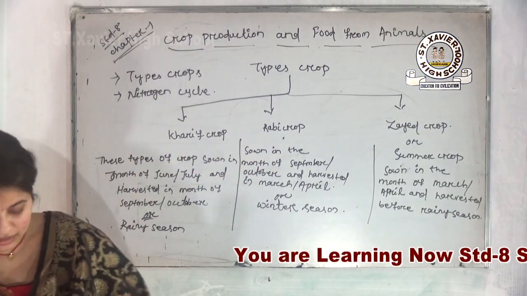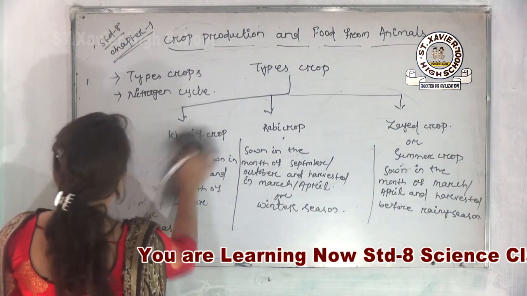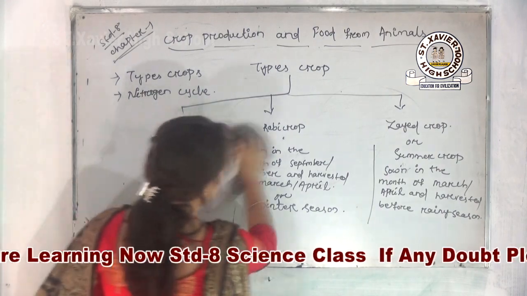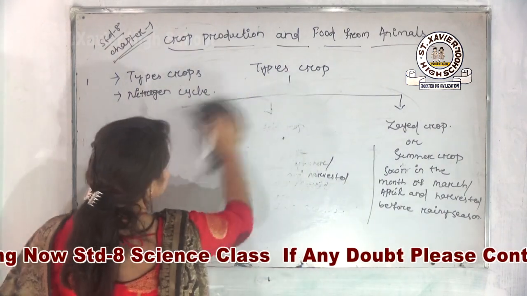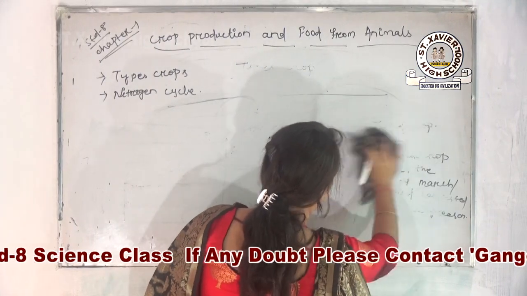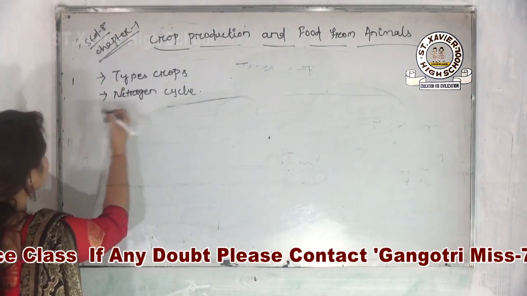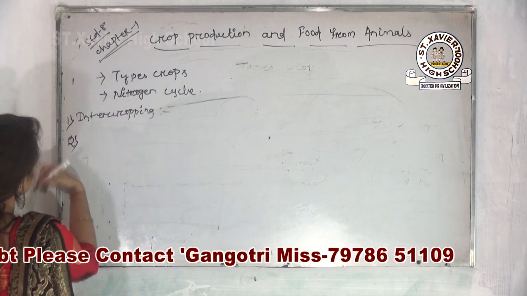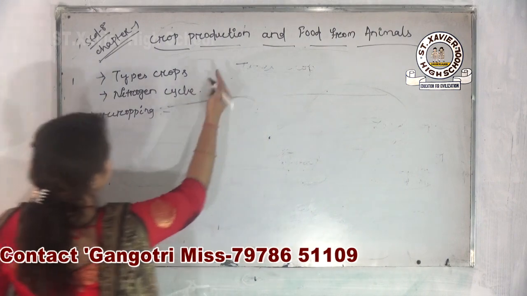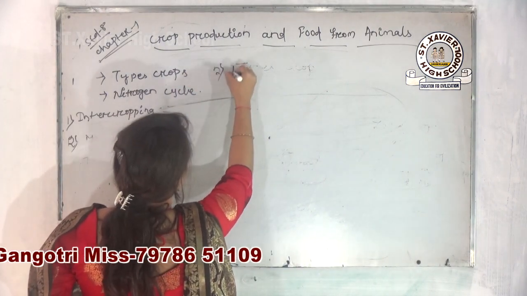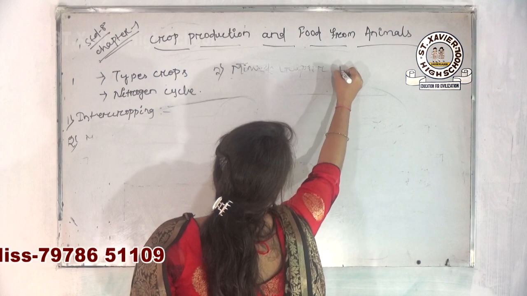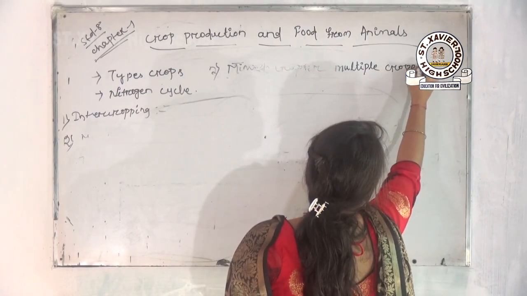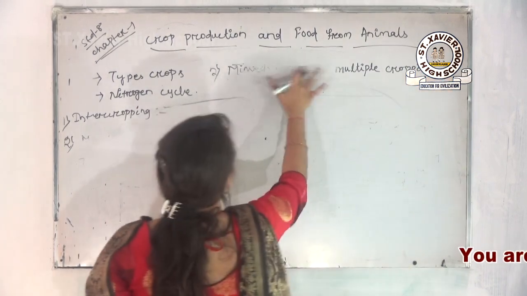Okay, let me first erase the board. Then I will discuss another two terms which are also related to the same things. Okay, the two terms: one is your intercropping and next is your mixed crop, mixed cropping or multiple cropping.